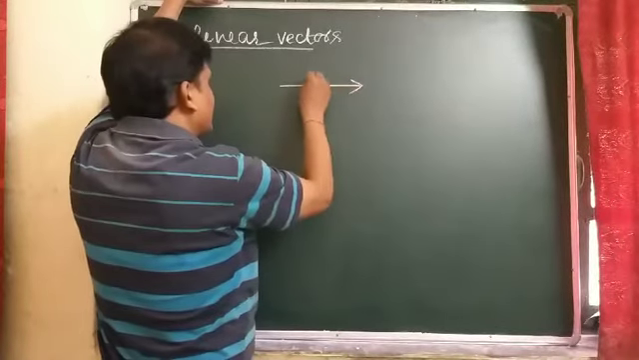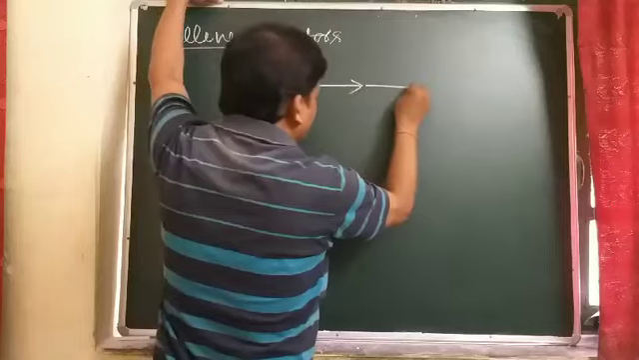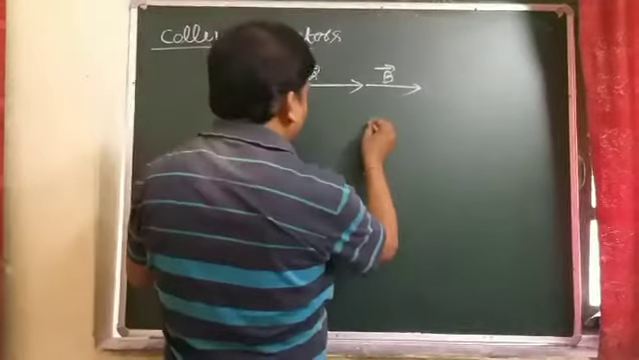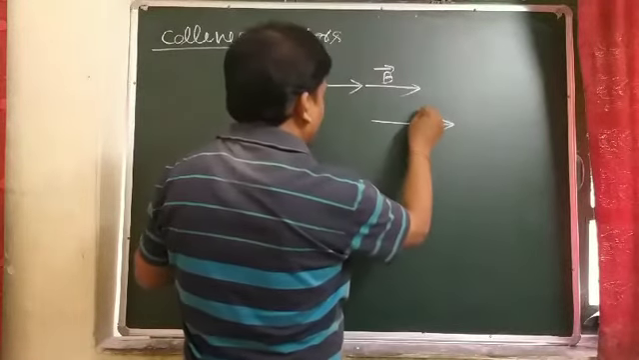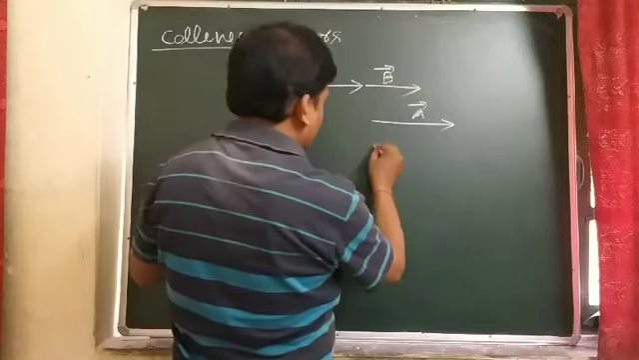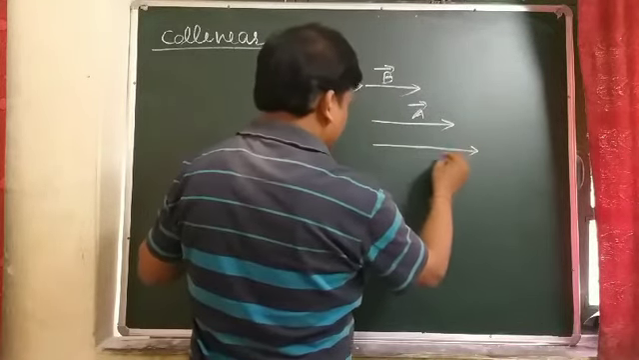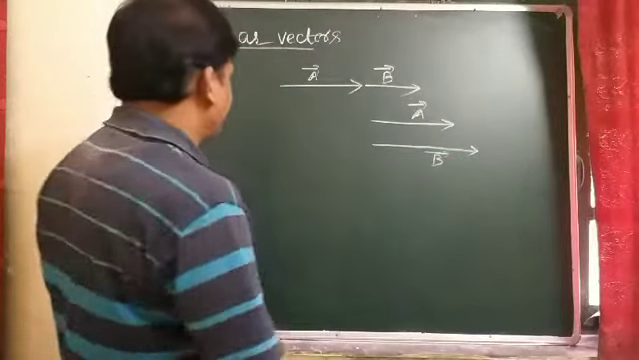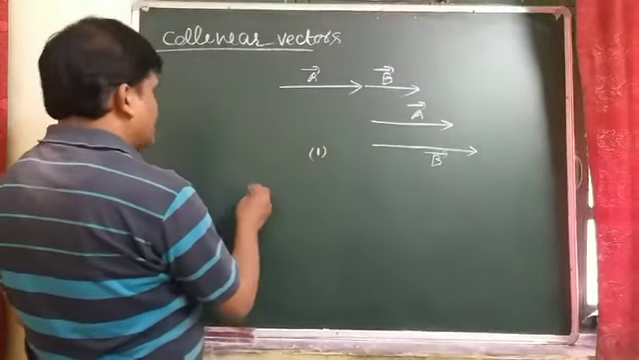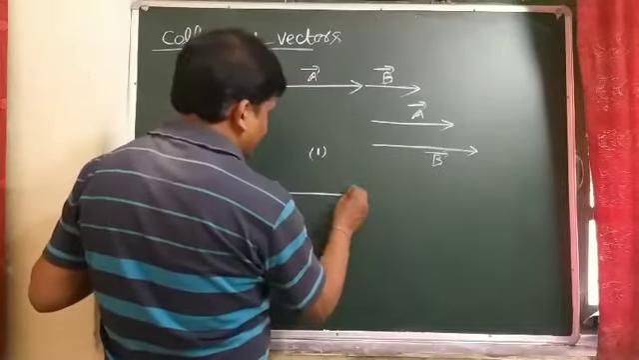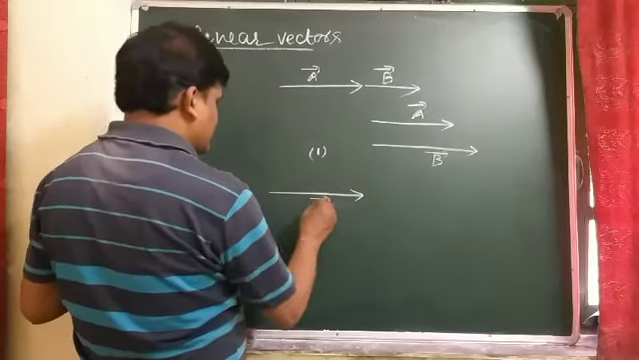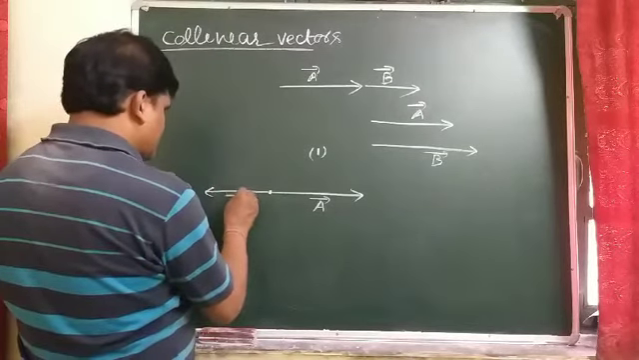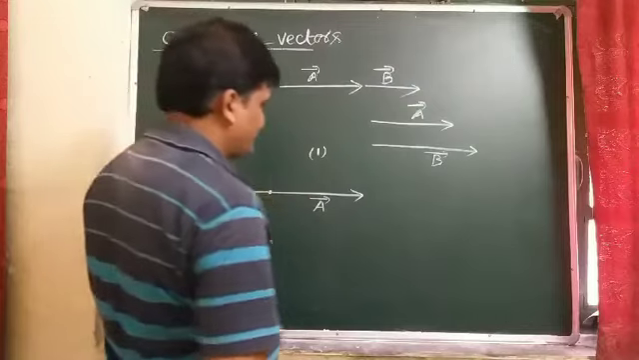Suppose that this is vector A and this is vector B, which act along the same line, or suppose vector A and another vector B are parallel to each other. Direction, that is what? Same. This is case 1. And if vector A is in this direction, and vector B is in this direction, so that is what? Also acts along the same line.